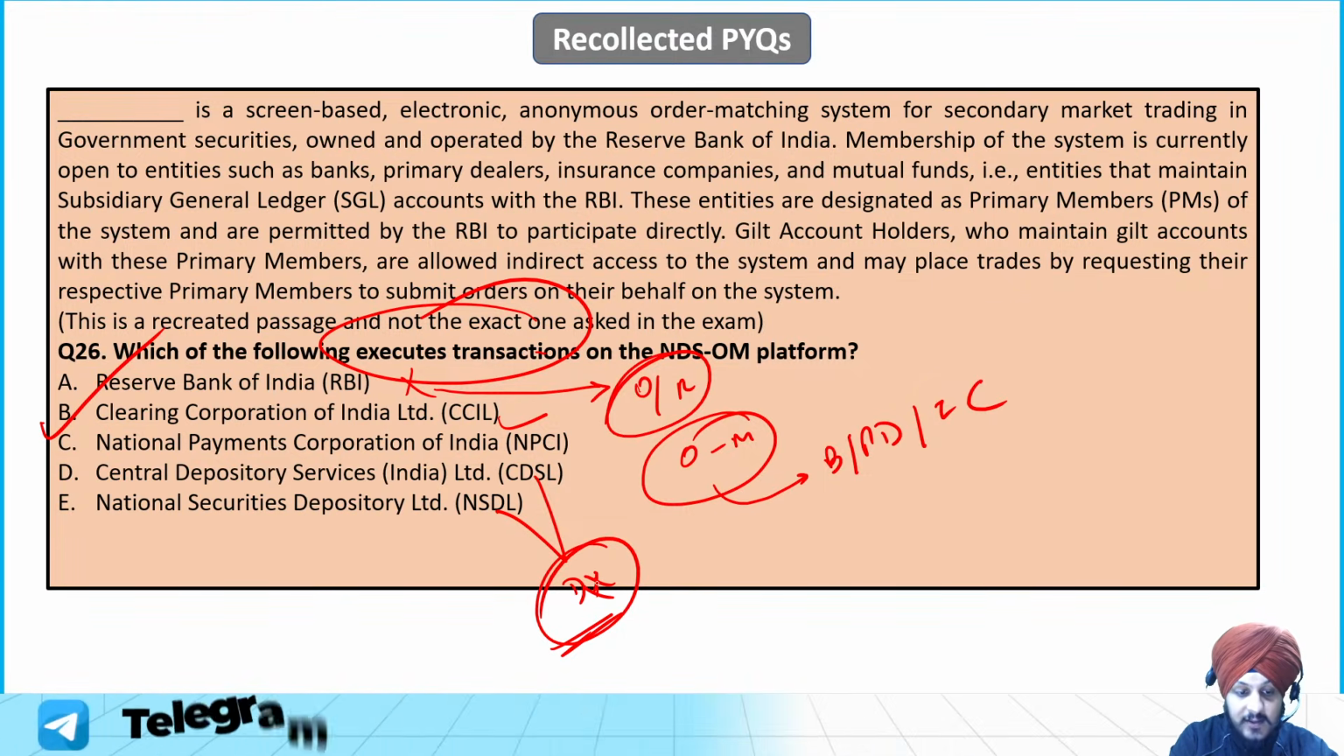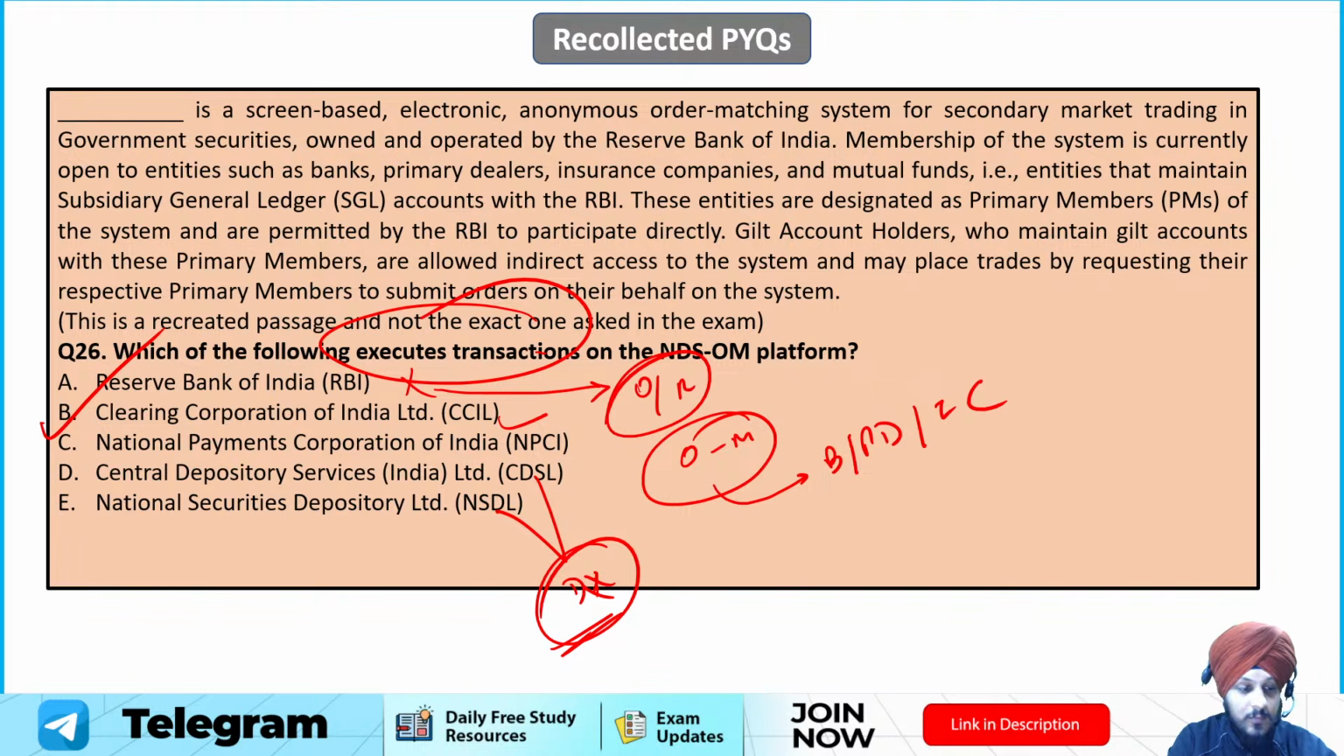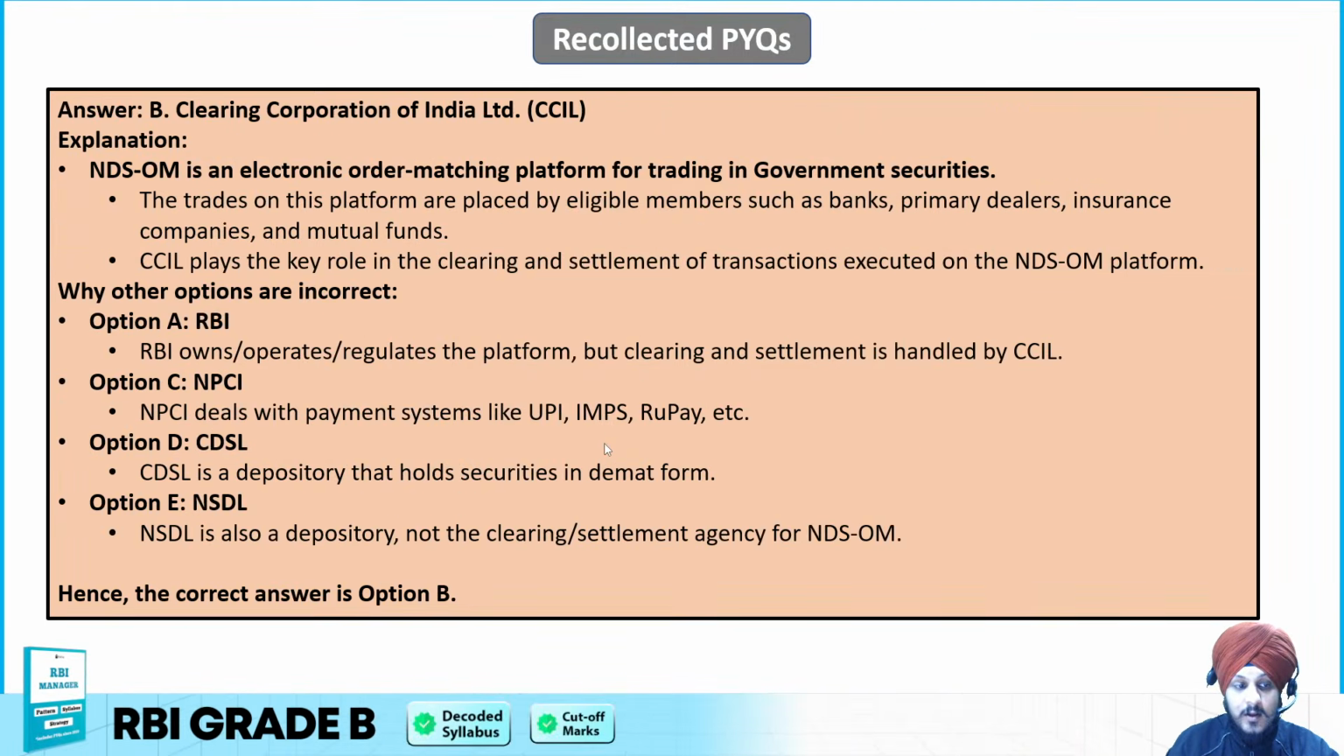So D और E तो हो नहीं सकते, और NPCI तो अलग ही चीज है, ठीक है? ये तो आप कंसिडर भी नहीं करोगे. So that is why B is going to be the correct answer to this question.